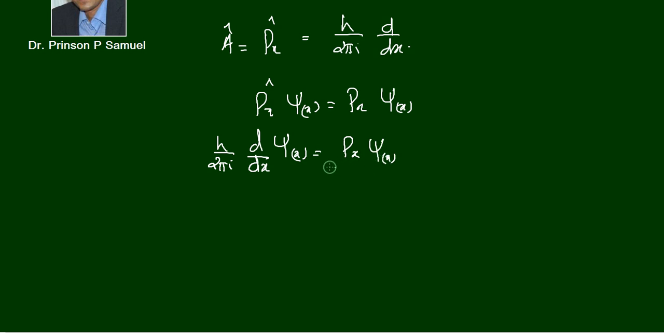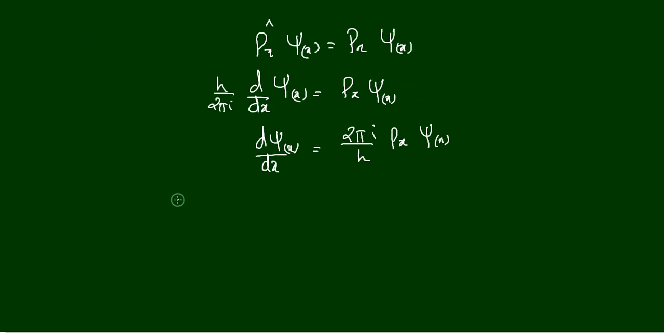Okay, so we have an equation here, and now we can rearrange this equation like d psi by dx is equal to 2 pi i divided by h, px psi x. Okay, so let me rearrange this equation once again.